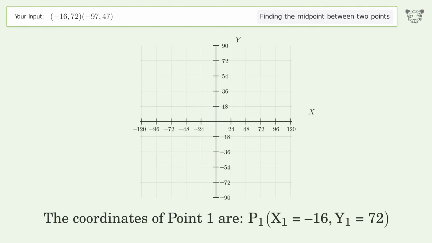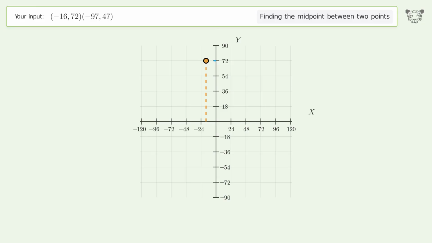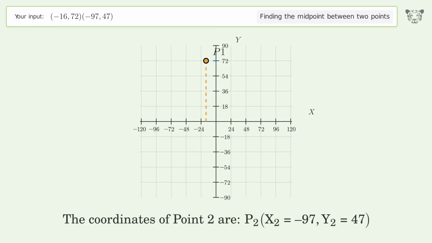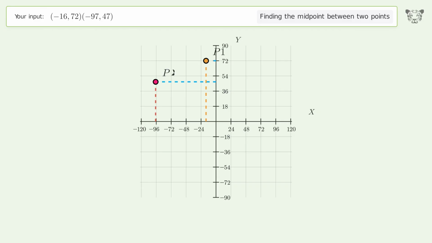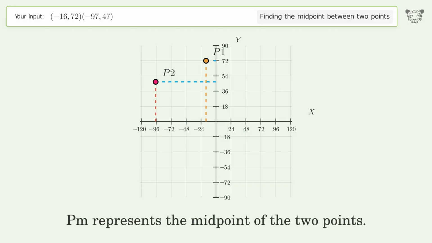The coordinates of point 1 are, x1 equals negative 16, y1 equals 72. The coordinates of point 2 are, x2 equals negative 97, y2 equals 47. PM represents the midpoint of the 2 points.